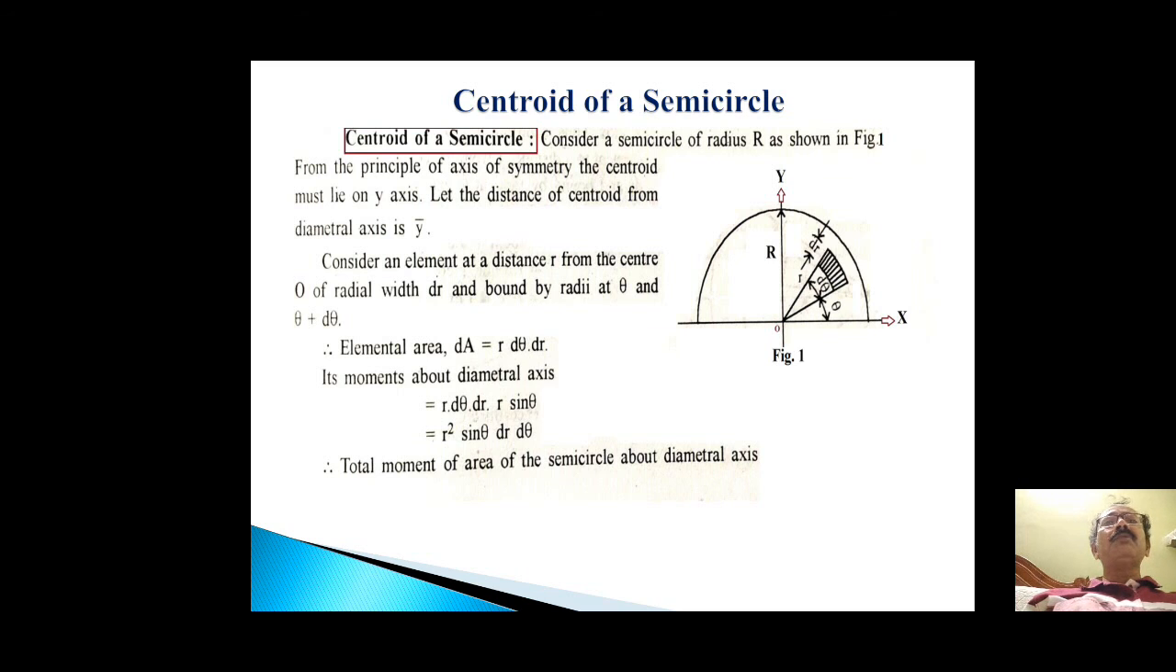Let the distance of the centroid from the diametral axis be y bar. Consider an element at a distance r from the center O, of radial width dr and bound by radii at theta and theta plus d theta. Now the elemental area, that is dA, is nothing but r d theta into dr. Its moment about the diametral axis is r d theta dr into r sin theta. So finally r square sin theta dr d theta. This is the moment of area of this small element of the semicircle above the diametral axis.